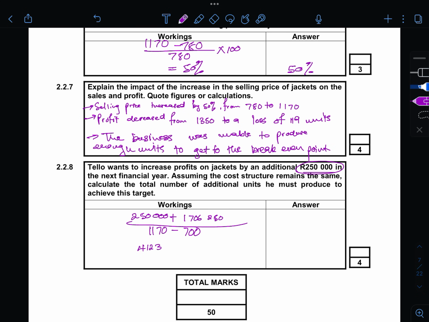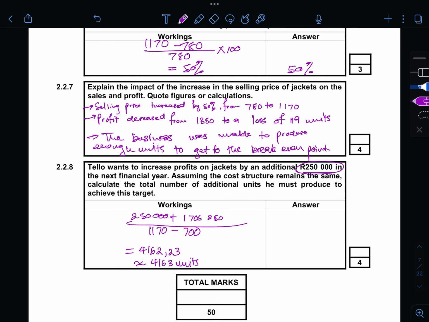Are my numbers correct? Please give me a chance to recalculate. I typed the wrong numbers in my calculator. That's 250,000 plus 1,706,250 over 1170 minus 700. Oh, cool. So it's 4163 units.